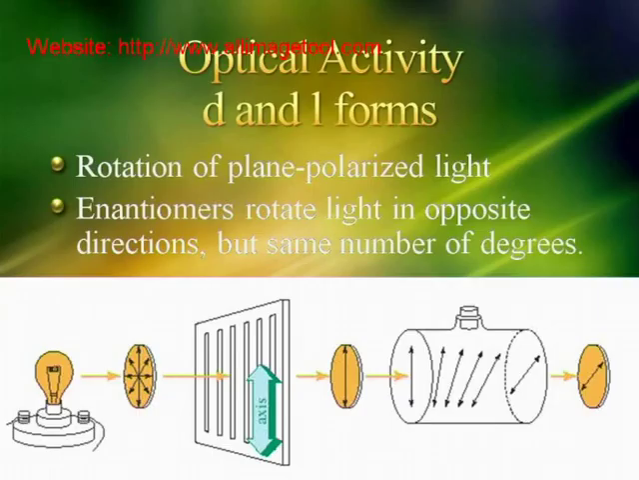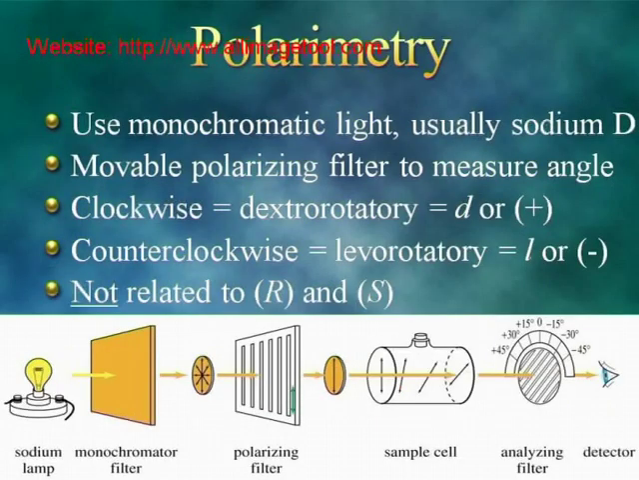Let us now deal with yet another fundamental aspect, optical activity, which is denoted by small d and small l forms. Whereas earlier we have already used capital D and capital L for configurations. Remember, small d and small l forms are for optical activity. Optical activity is related to the rotation of plane polarized light. Enantiomers rotate light in opposite directions but by the same number of degrees. Optical activity is measured by polarimetry.